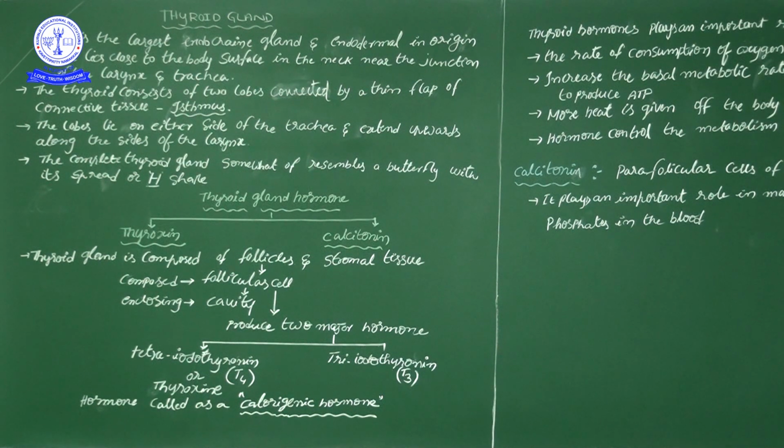Here iodine stimulates the formation of tetraiodothyronine. Along with tetraiodothyronine, triiodothyronine is also there. Tri means how many? Three. Three iodines are present in this thyronine, which we consider the T3 hormone. This is T4, this is T3, based on how many iodines are present.